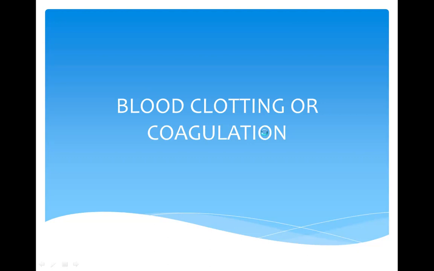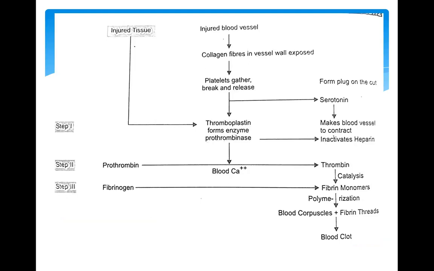So we are going to discuss it with the help of this flow chart, which represents three steps for blood clot formation. First is the injured cell.